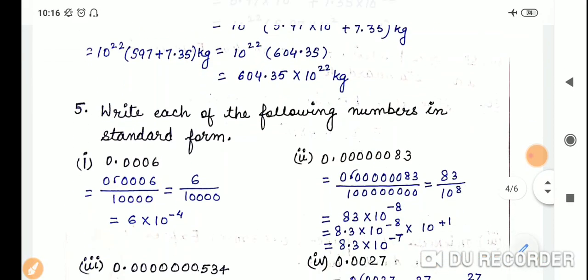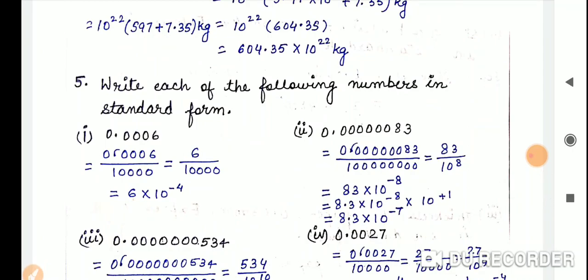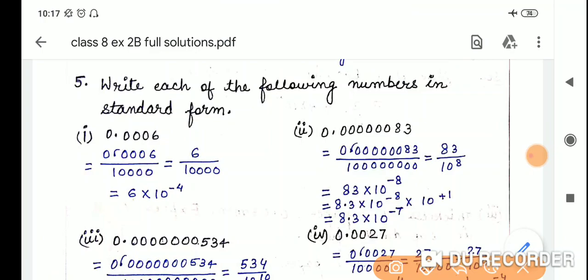Now coming to the next question, that is question number 5, we have to write each of the following numbers in standard form. Like you have studied one topic, expressing small numbers in standard form. So it is a type of that question only. We have to express small numbers into standard form. No big deal, we can solve it easily. So the first part is 0.0006. As you know, 0 is only counted for the decimal place. It doesn't matter how the 0 is written, so it will be 6 only.